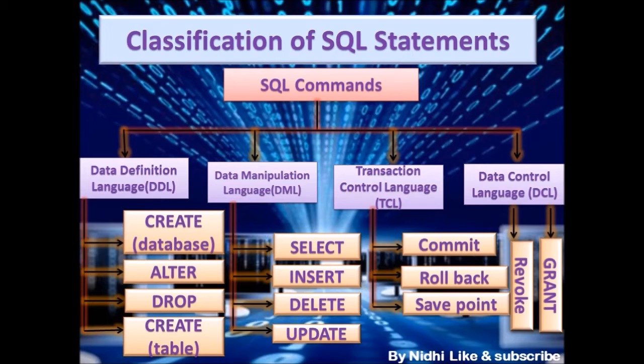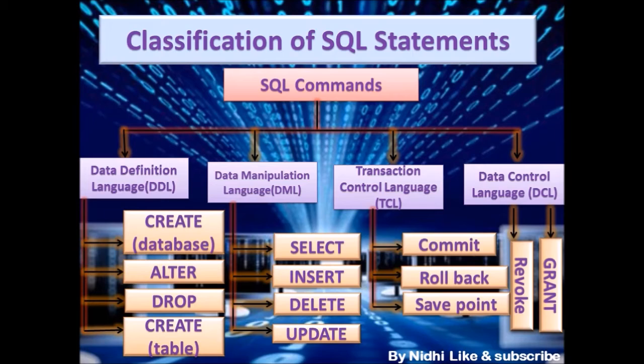So DDL includes basically three commands. First is create, alter, and drop. Okay, so the create command I have classified into two parts, because first we have to create a database, and then in that database we have to create a table. So here I have written create two times. But it is considered as one, in that we can write create database or table also.